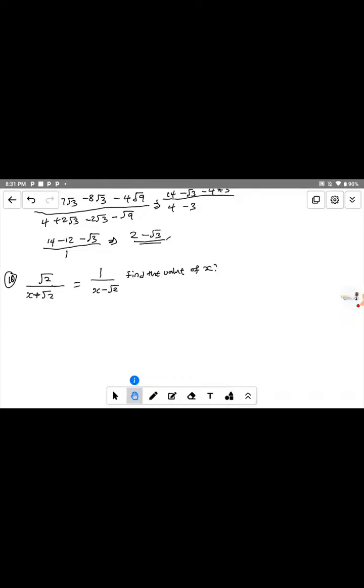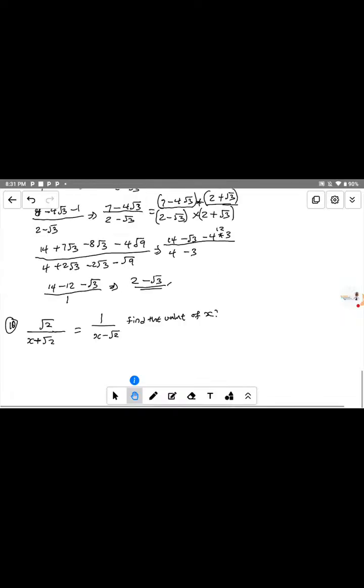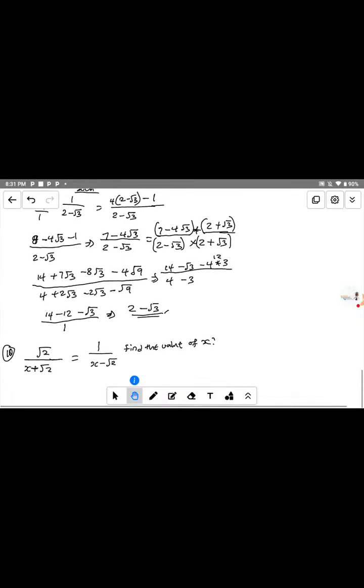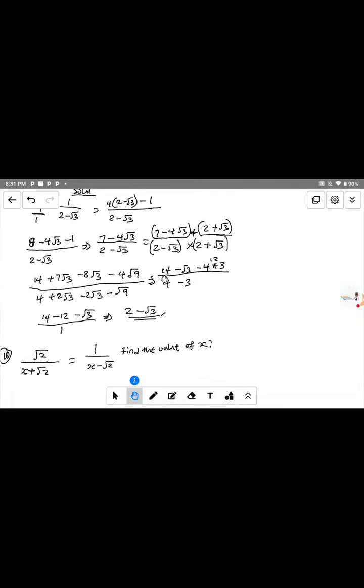Followers, let me quickly explain what I did when I opened the bracket. Are you listening? Here we have 7 times 2, which gives us 14. Then 7 multiplied by plus 3 plus root 3 will give us 7 root 3. Now we have solved this part.